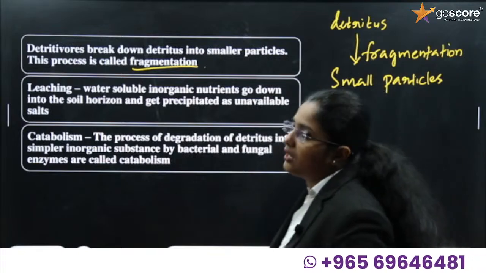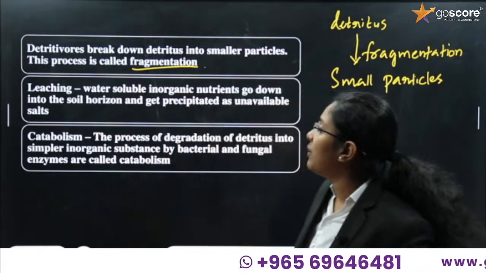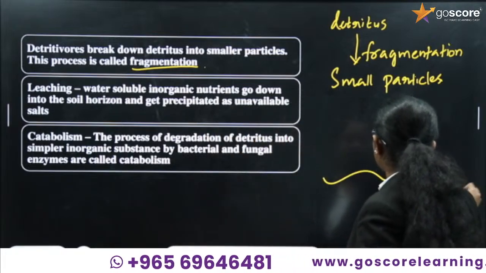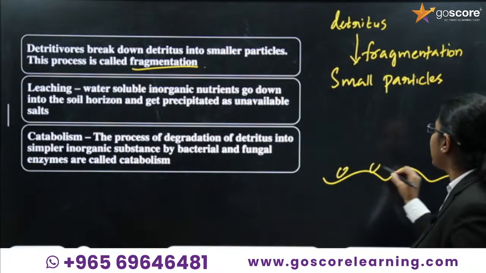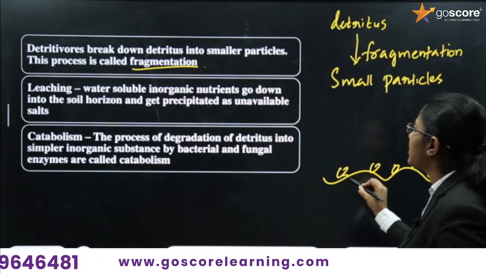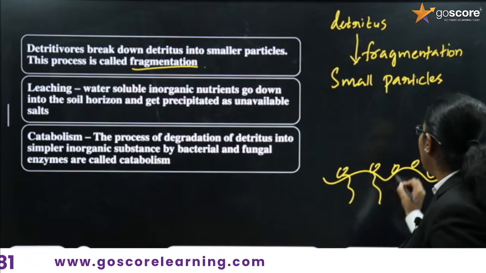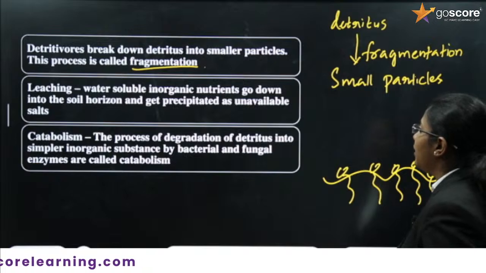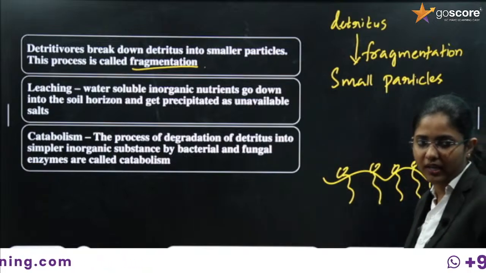Next, after fragmentation, what happens? Leaching will happen. Small particles are present over the soil surface, and from the small particles, the water soluble inorganic substances move down into the soil horizon.